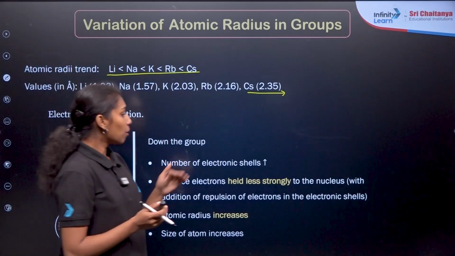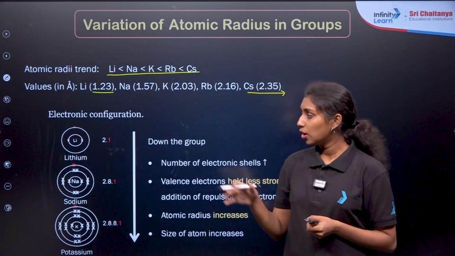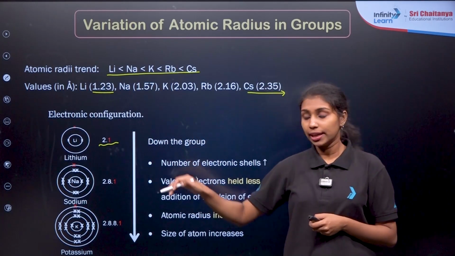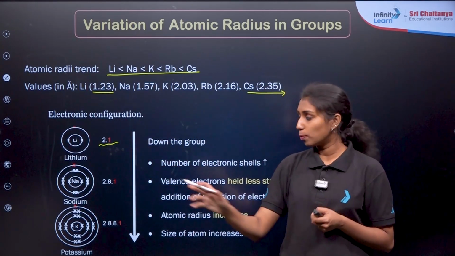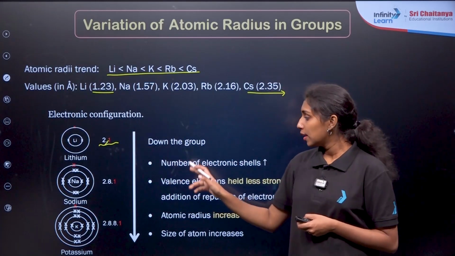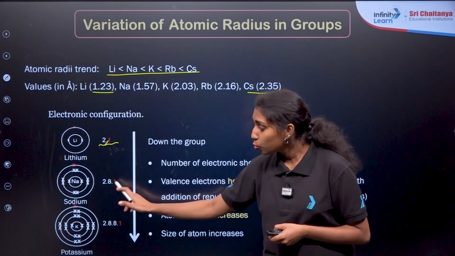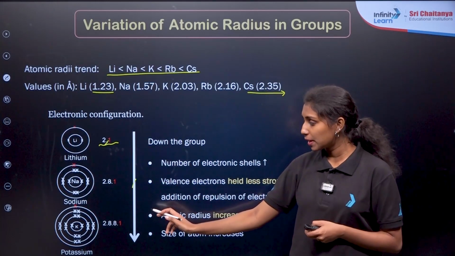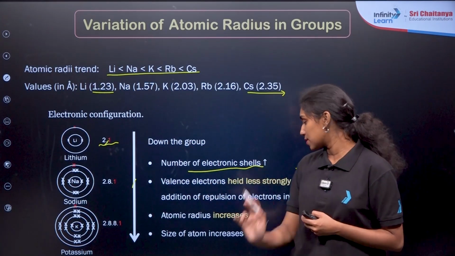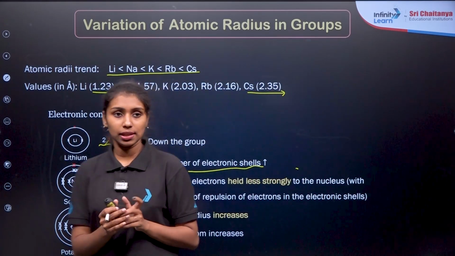Clear? So what will be the reason behind that? Already given here. For lithium, if you are writing the shell electronic configuration, it will be 2, 1, which means only 2 shells are present. If you are moving to sodium, it will be 2, 8, 1, which means 3 shells are present. As we are moving down, the number of electronic shells increases.